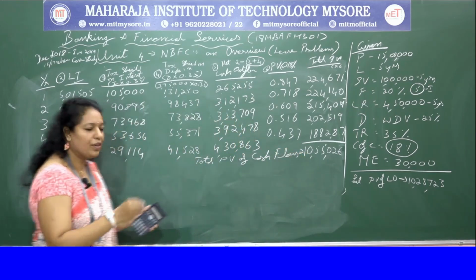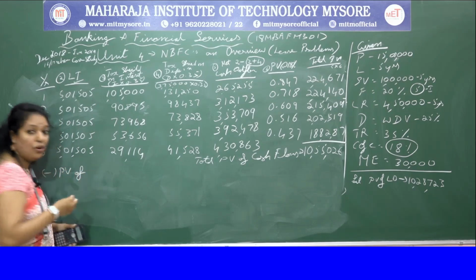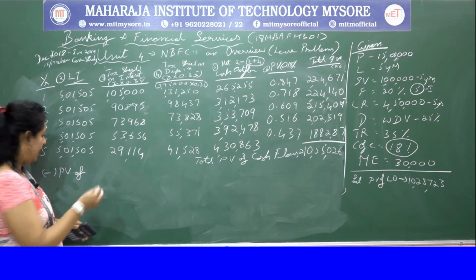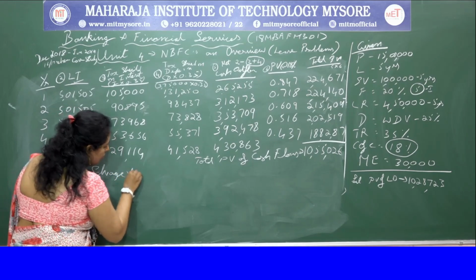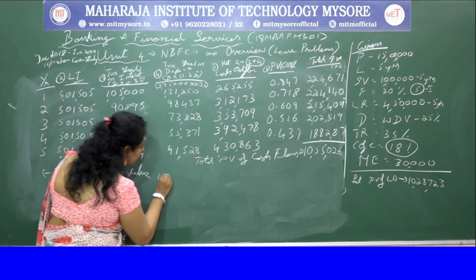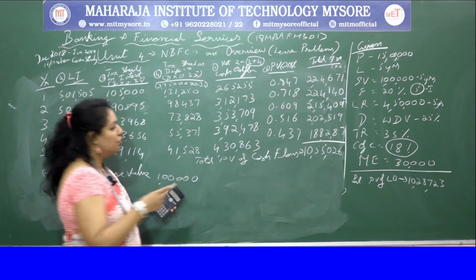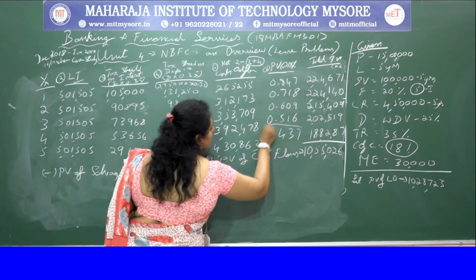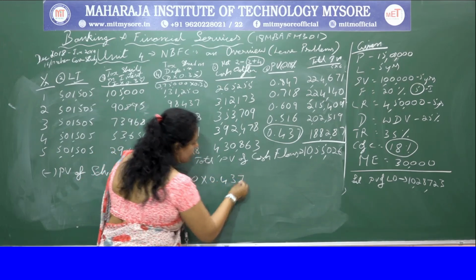This is the answer. For this you have to deduct present value of salvage value. Salvage value is 1 lakh which they are going to get after 5 years. So for the 5th year the factor is 0.437.